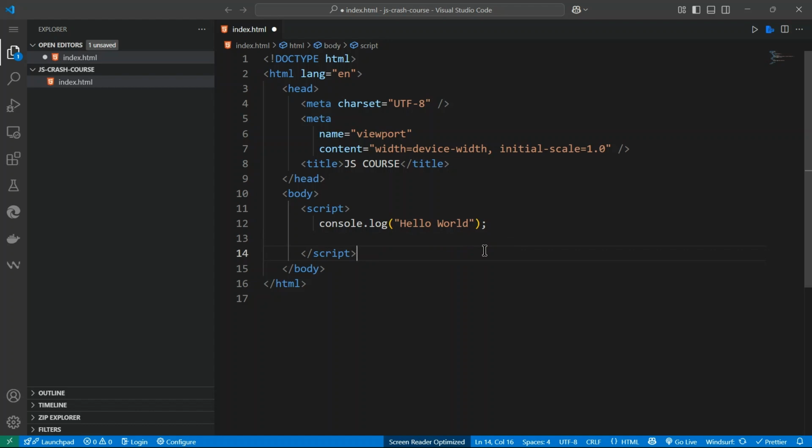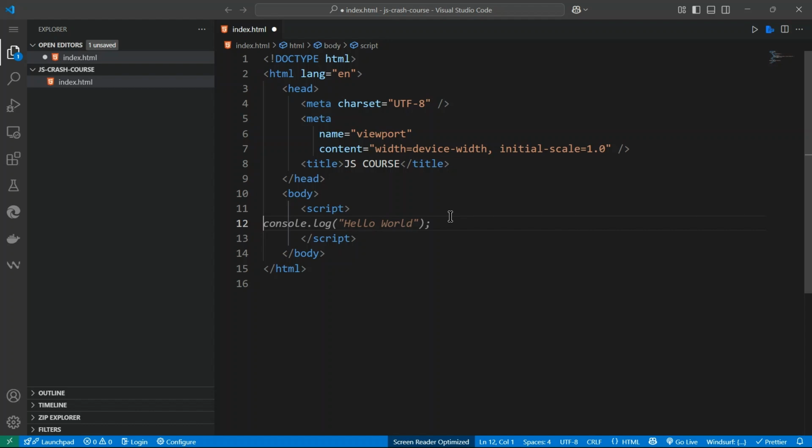Okay, so first of all, we want to see the data types. We talked about data types. We got eight types of data types in JavaScript.